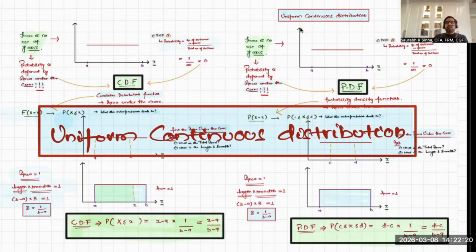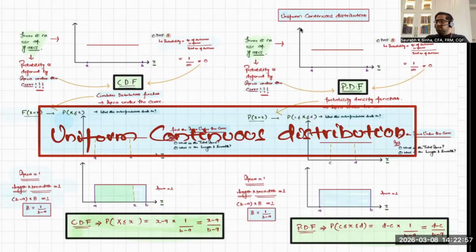And I'm very excited to tell you that we have completed discrete probability distributions and are now entering into continuous distributions. If you remember our lecture where we introduced probability distributions, we said that there are two different kinds: one is discrete probability distribution, another is continuous distribution. Till now, we have covered the discrete distributions in the CFA and FRM curriculum, which are binomial, Bernoulli, and Poisson distribution. And we understood the probability mass function.